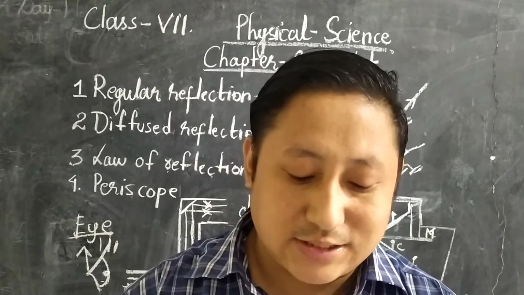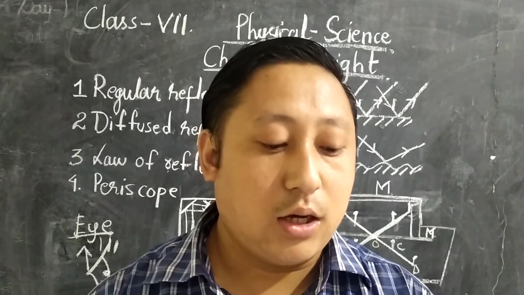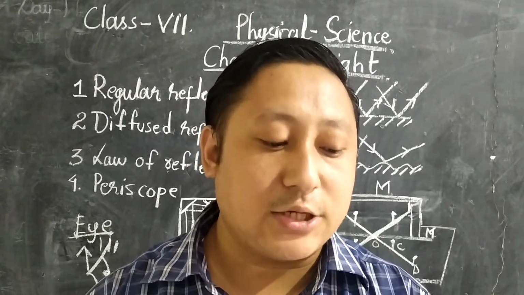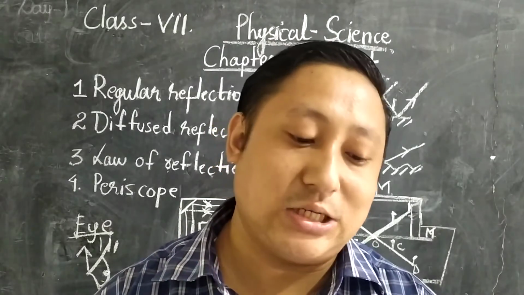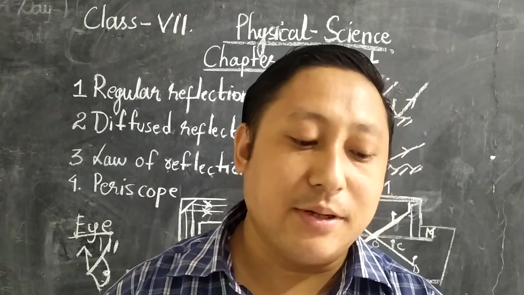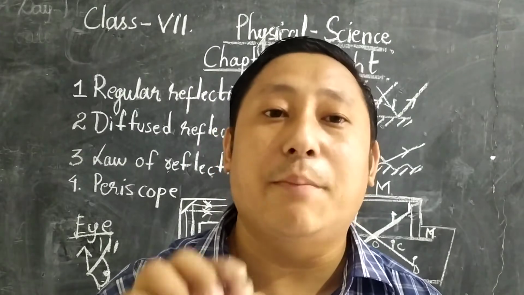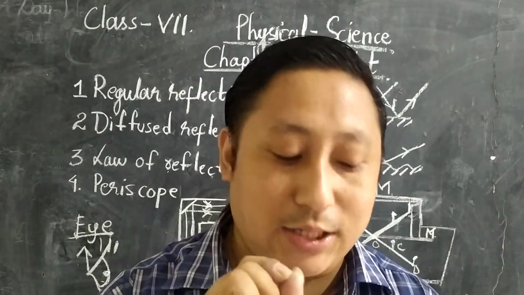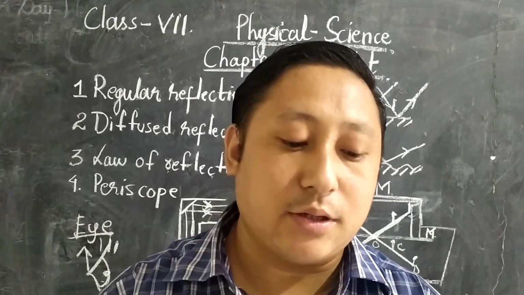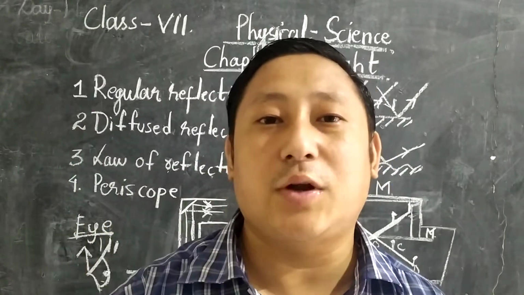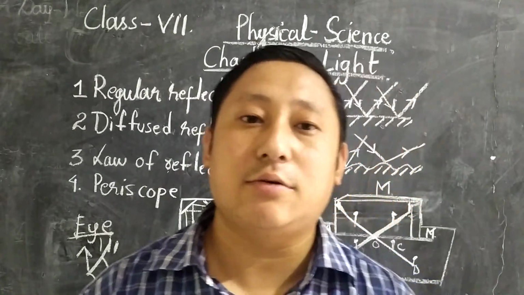Another thing is that in the case of regular reflection, the reflecting surface can only be seen from a particular direction, from one particular direction. But in diffuse reflection, the reflecting surface can be seen from every direction, from each and every direction. Did you get it? This is the difference between diffuse reflection and regular reflection.